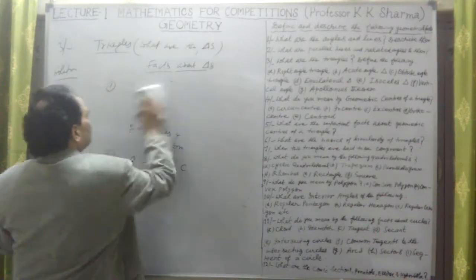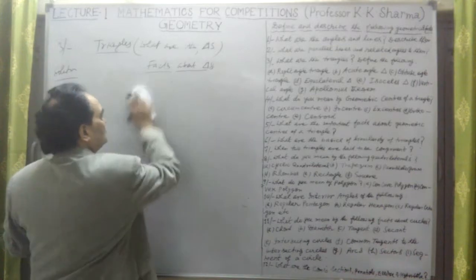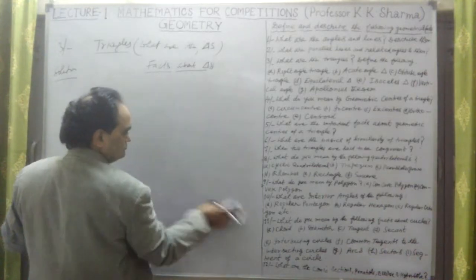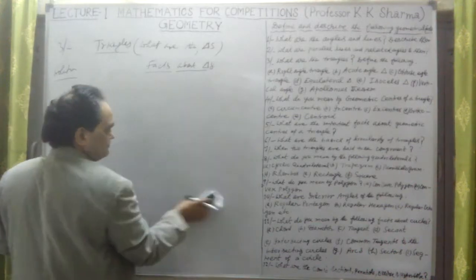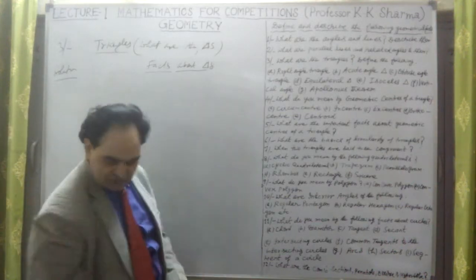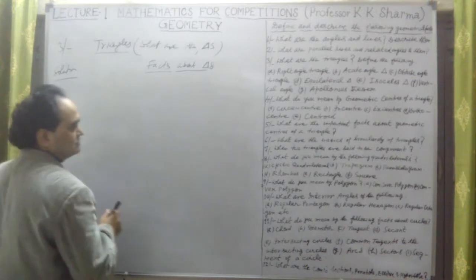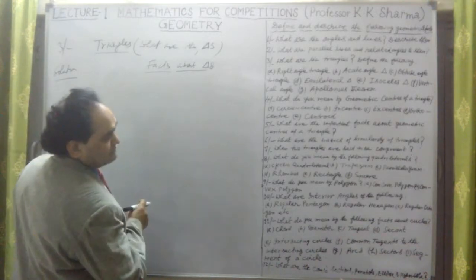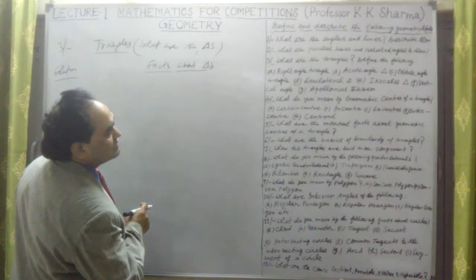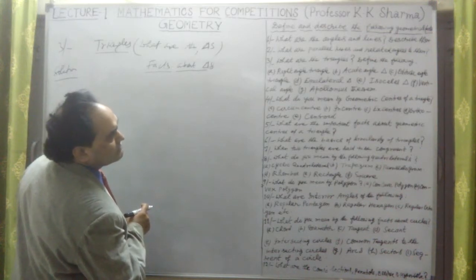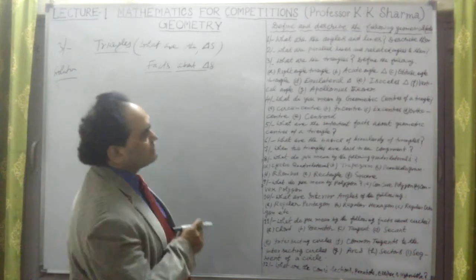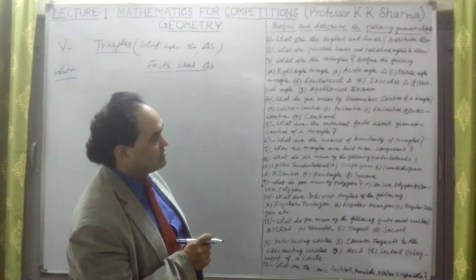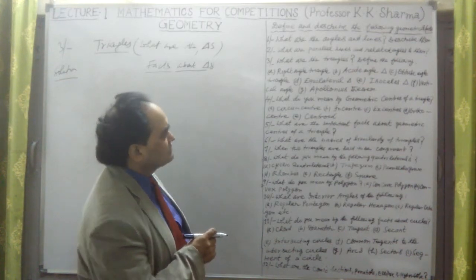Now let me talk about the right angle triangle, which I've talked about. There are right angle triangle, acute angle triangle, obtuse angle triangle, then equilateral triangle, isosceles triangle. Okay, vertical angle. What is vertical angle?